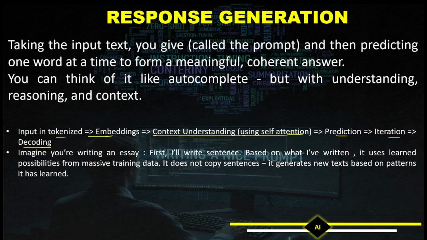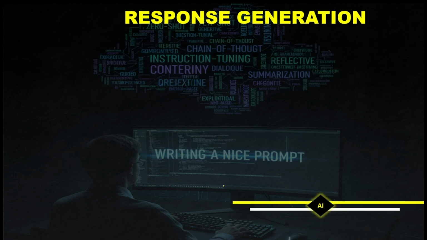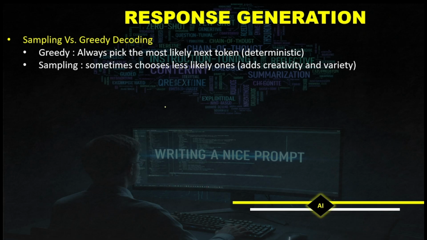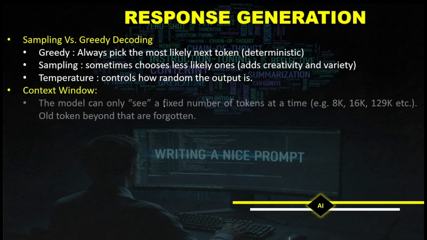Imagine you are writing an essay. First, I write a sentence, and then based on what I have written, I continue. The model uses learned probability from massive training data, and it does not copy sentences. It generates new text based on the patterns it has learned. A few things we need to learn in response generation: sampling versus greedy decoding. Greedy always picks the most likely next token. Sampling sometimes chooses less likely ones as well, and temperature is how random the output is.